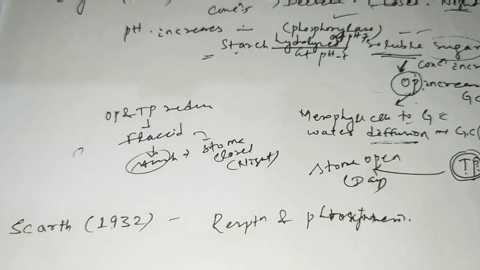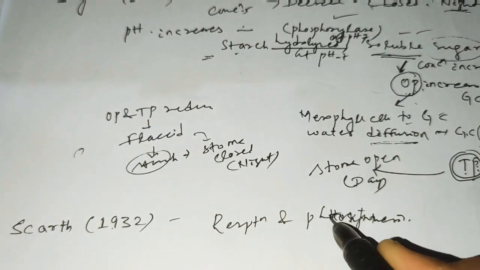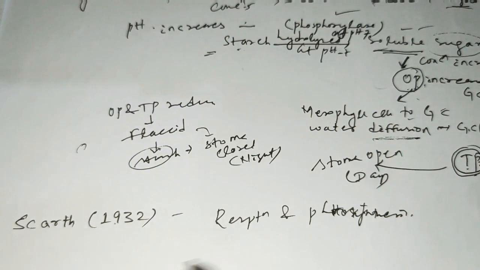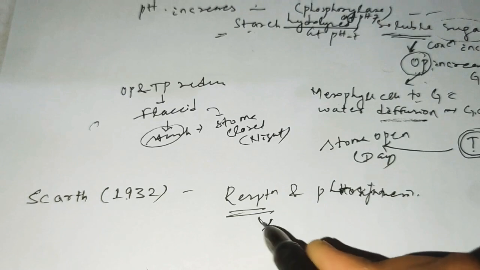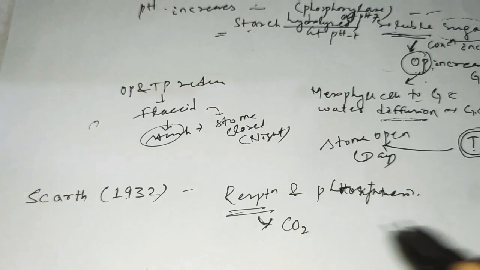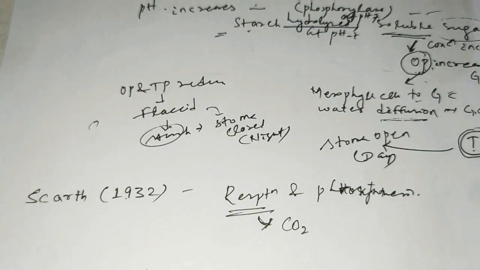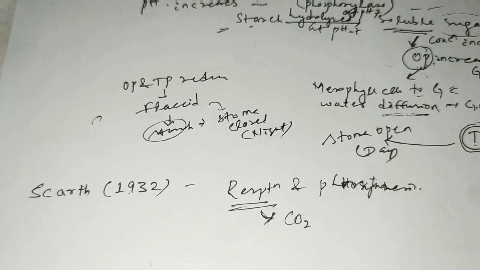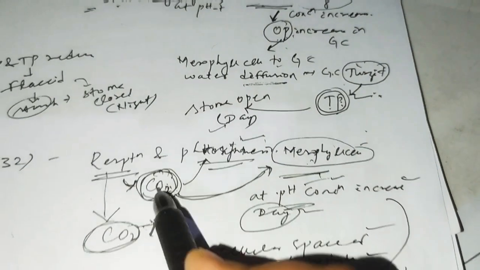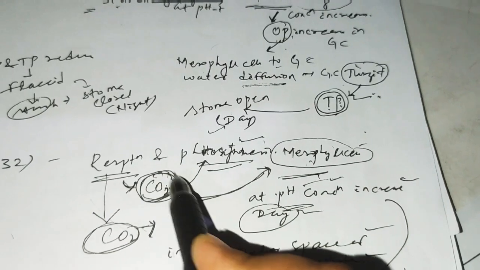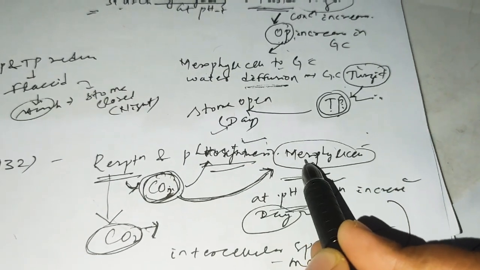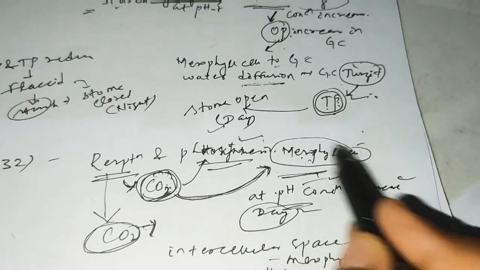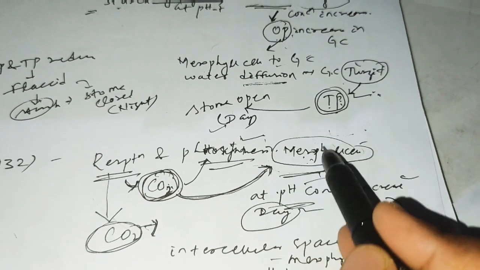Photosynthesis. So what happened in respiration and photosynthesis? In respiration, the product is carbon dioxide. In respiration, carbon dioxide is released. So here, what happened? When CO2 is released in respiration, it is absorbed by the mesophyll cell. Mesophyll cells are present inside the, where? Mesophyll cells are present in the leaf.